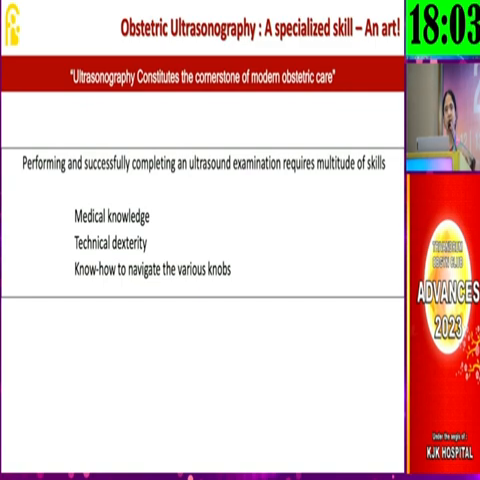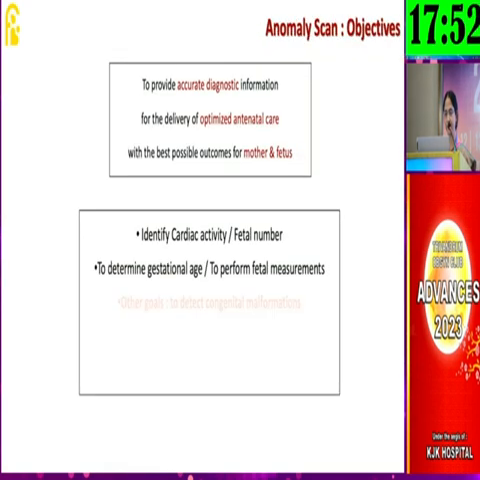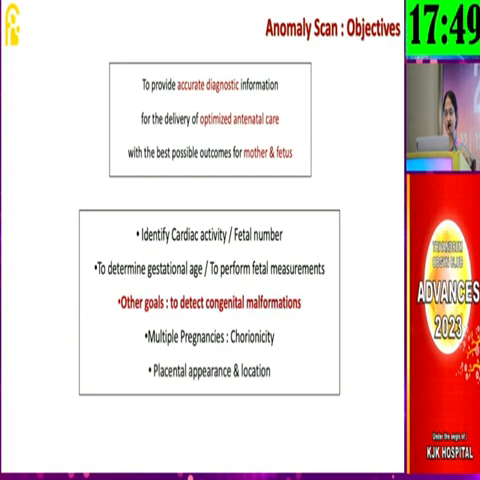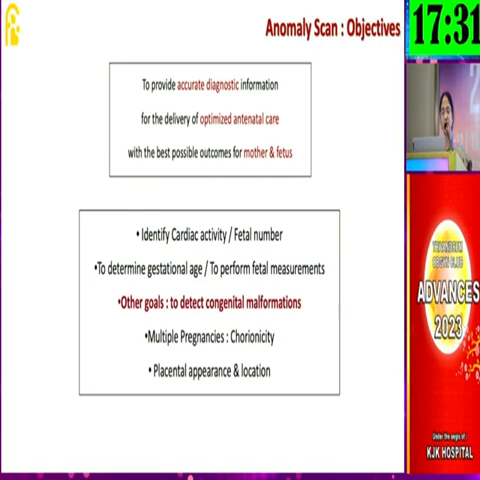However, scanning requires multitasking, where we need to have the medical knowledge, technical dexterity, and you also should know how to navigate various probes. The objective of the ultrasound scan is to provide accurate diagnostic information for the delivery of optimized antenatal care with the best possible outcome for the mother and fetus. As you go through the information given in this guideline, the detection of congenital malformations is one of the other goals mentioned. That means apart from the structural abnormalities, there is so much information given by this second trimester anomaly scan.